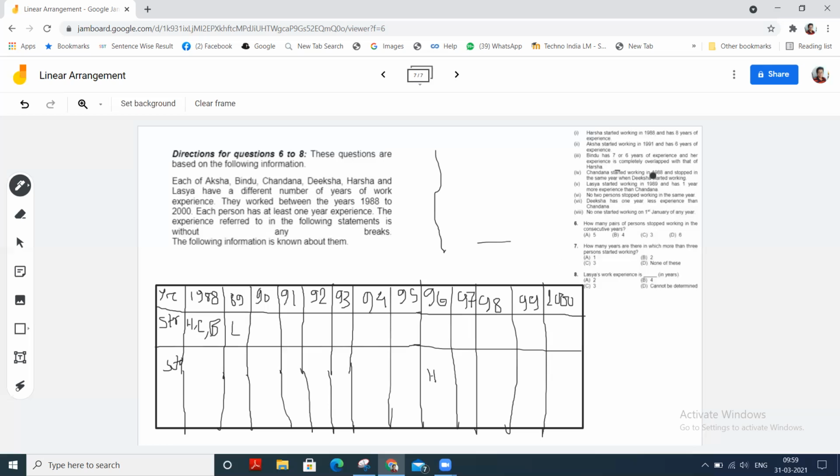And Chandana started working in 1988 and stopped in the same year when Diksha started working. 1 year less experience. So Diksha may be here and Chandana stopped his working in this year. And Diksha has 1 year less experience, so Chandana has 2 years experience and Diksha has 1 year experience. Diksha here. Okay.